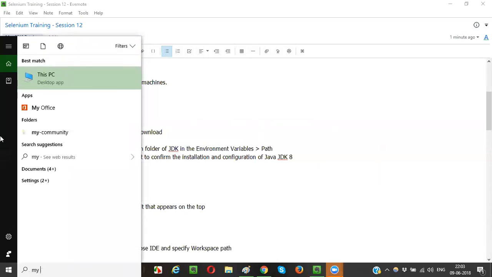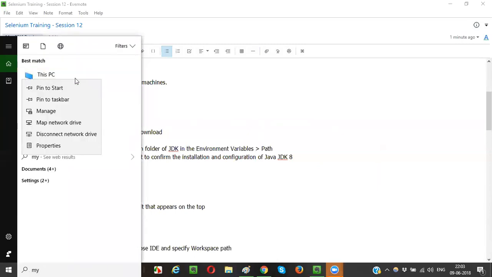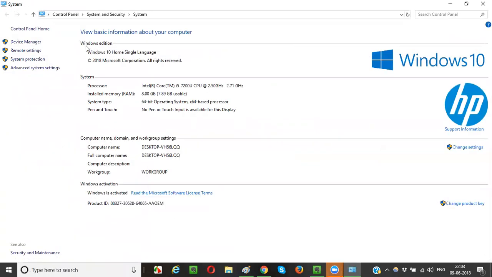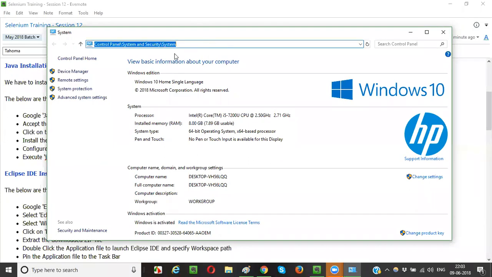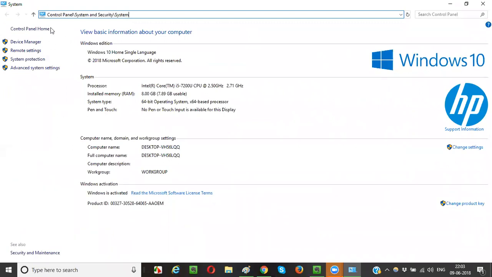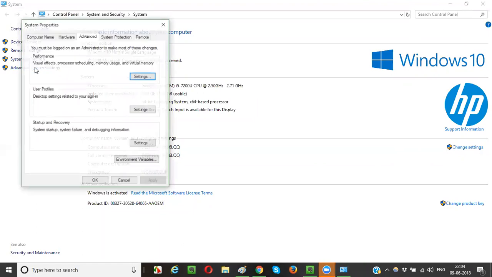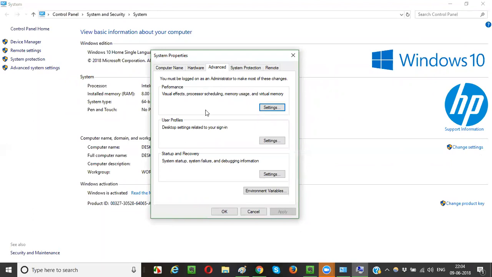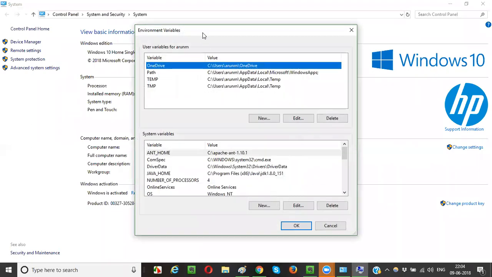my computer or This PC, just right click on that and select Properties. This kind of window will come: Control Panel, System and Security, System. On the left side, you will see Advanced system settings. Click on that. You will get the System Properties dialog, and in that select the Advanced tab. In the Advanced tab you will see Environment Variables. Click on Environment Variables.